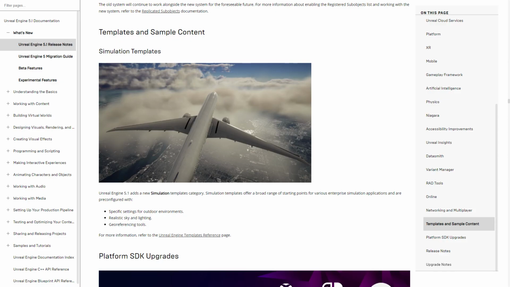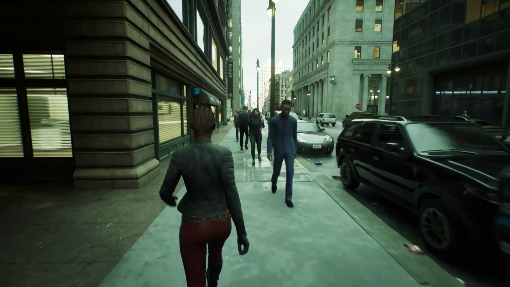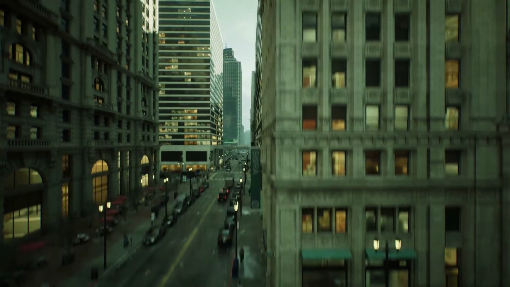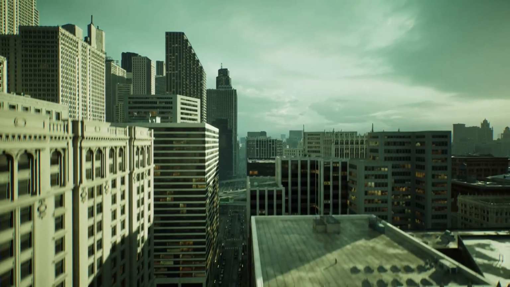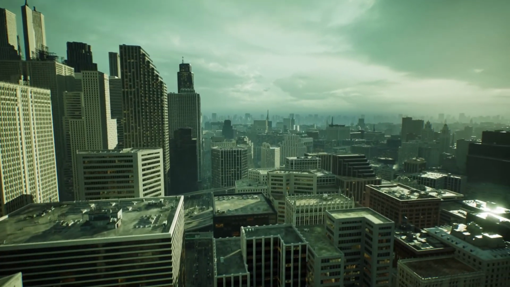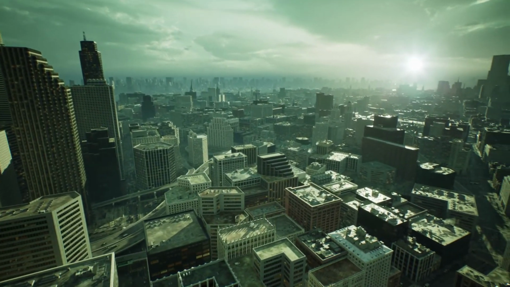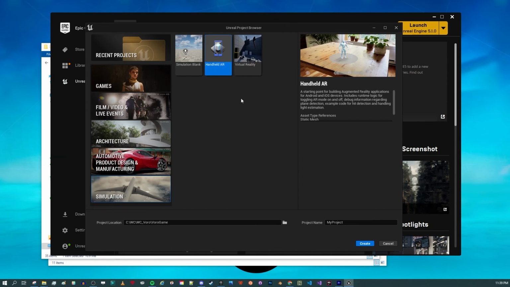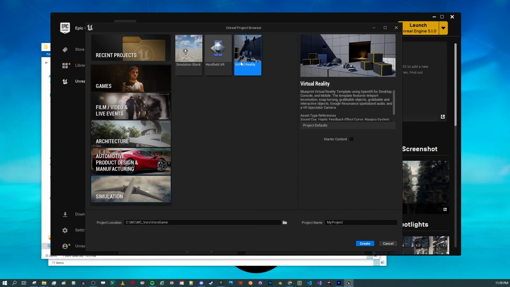Because of this, it's fun. Unreal 5.1 adds a new Simulation templates category, and I know geospatial data, huge worlds, and open simulations are kind of crazy to think about coming to Fortnite, but who knows, one day, guys, UEFN is going to prove very useful. We're going to be able to make massive worlds and real simulations, changing Fortnite forever. So we did get three templates: Simulation Blank, Handheld AR, and Virtual Reality. Just read what they are. There's also documentation that shows you the details of those new templates.